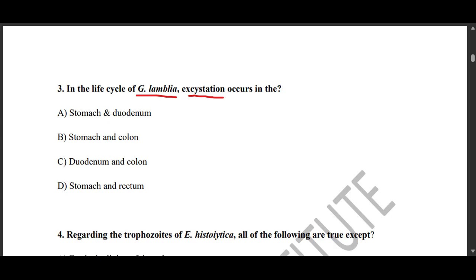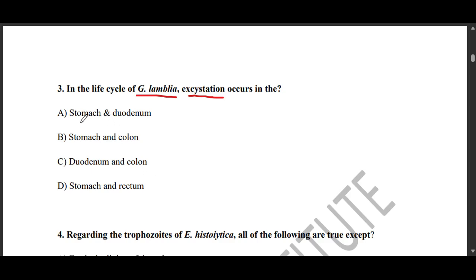Coming to Giardia lamblia, excystation basically occurs in the duodenum, the upper small intestine of the human host. This excystation is facilitated by the acidic pH of the stomach, followed by the alkaline pH and digestive enzymes in the duodenum, which tend to trigger cyst rupture.